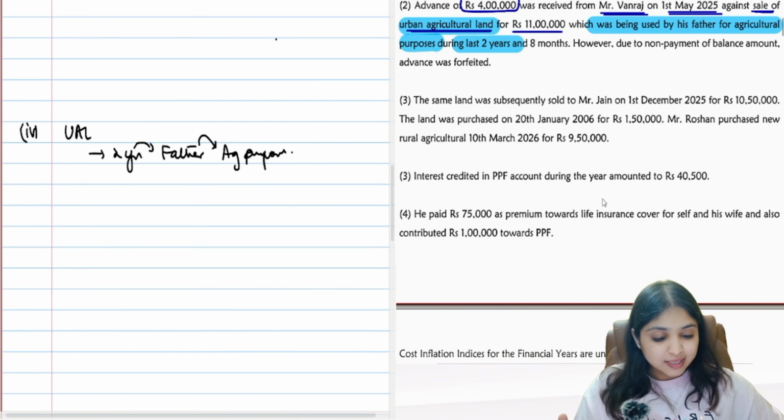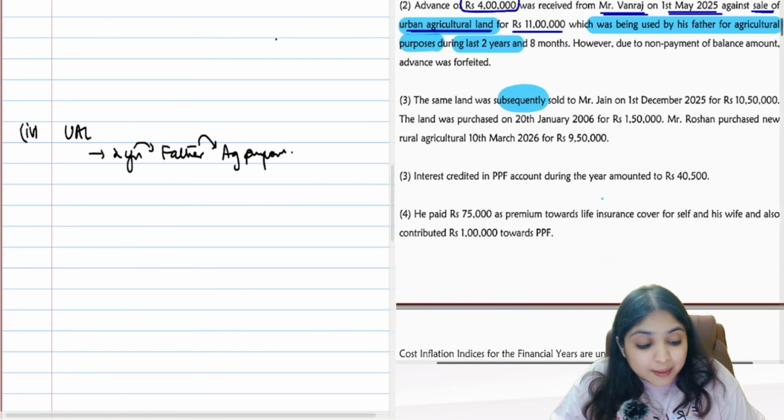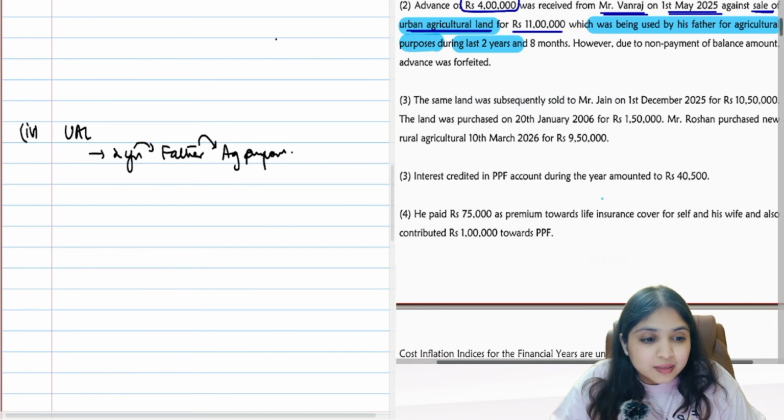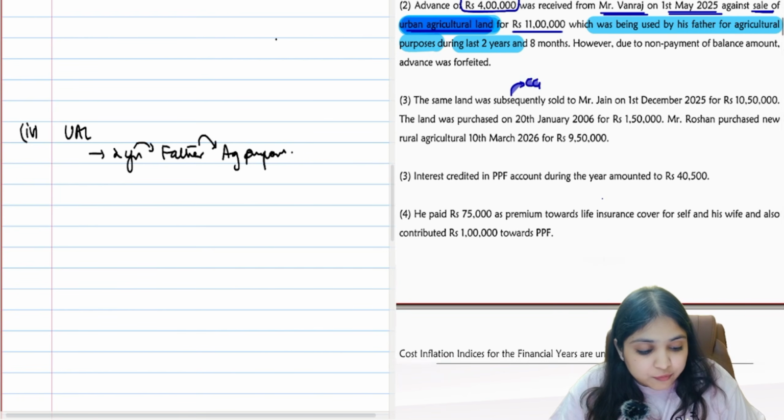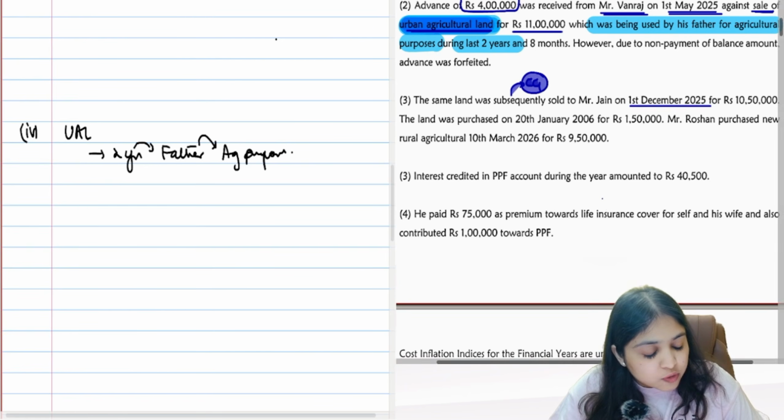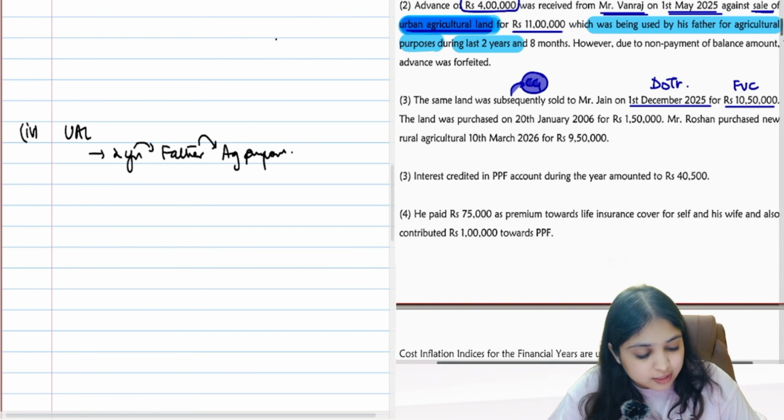Then the question says, the same land was subsequently sold to Mr. Jain. Now what to do? That same urban agricultural land is being sold. Which head of income will come into the picture? Capital gains head of income. The assessee sold that land to Mr. Jain on 1st December 25. So 1st December 25 will become your date of transfer. Sold for 10,50,000. This will become your full value consideration.